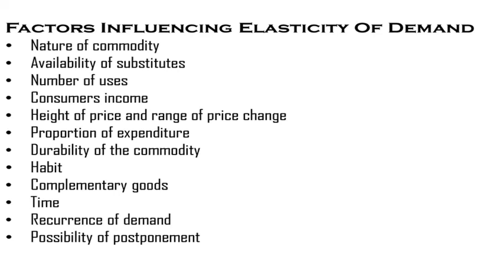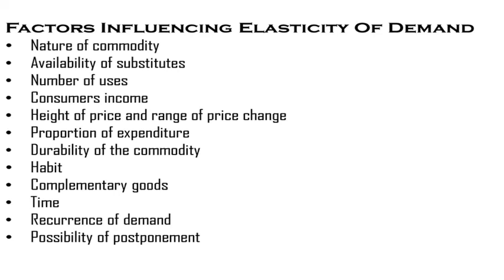Availability and non-availability of substitutes. Elasticity of demand depends upon availability and non-availability of substitutes. When a commodity has substitutes, the demand for it will be elastic. For example, Rin and Dent soaps are substitutes. If the price of Rin soap goes up, people may buy Dent soap instead of Rin soap. Therefore, the demand for Rin soap may fall very much if the price goes up. Hence, the demand for goods with substitutes will be elastic.